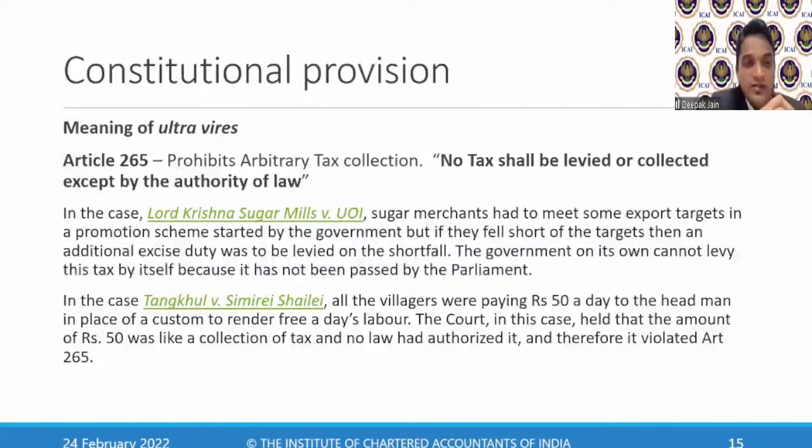Article 265 says no tax shall be levied or collected except by the authority of law. I'll repeat: no tax shall be levied or collected except by the authority of law, which means to collect any taxes, I should have an authority, right? Did this authority exist before the Constitution Amendment for collection of GST? There was no power to collect GST before this amendment.